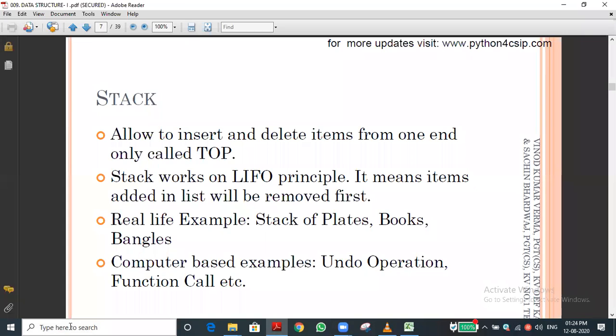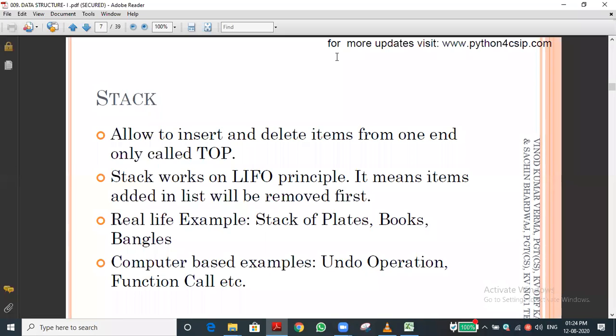Pop operation means if you want to remove an element from the stack, that is called the pop operation. Then top of the element means the last element we inserted. Just imagine the box: the last watermelon we inserted is visible to us, and that is the top.